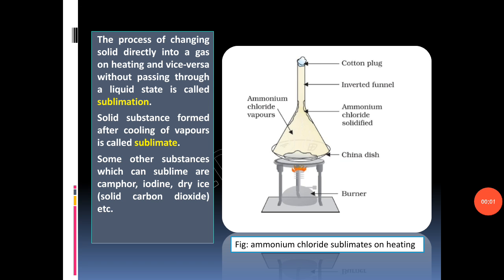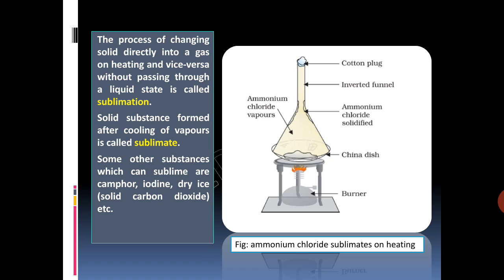Now take a look at this experiment. This is very important. Some solid ammonium chloride is taken in a test tube and heated gently. We will observe that the solid changes into vapors, and when the vapor touches the upper cooler part of the test tube, it changes back into solid ammonium chloride.